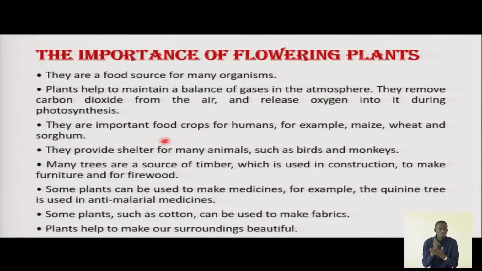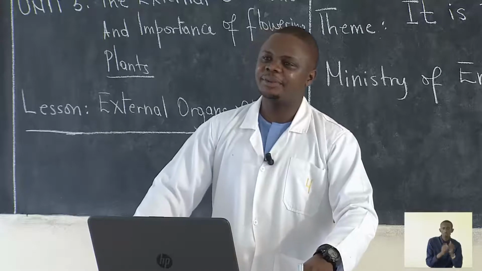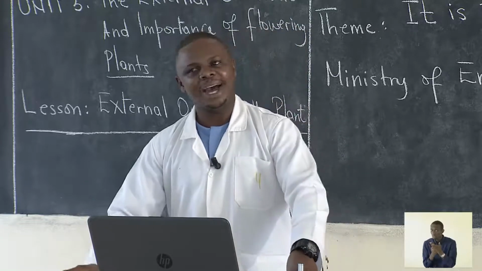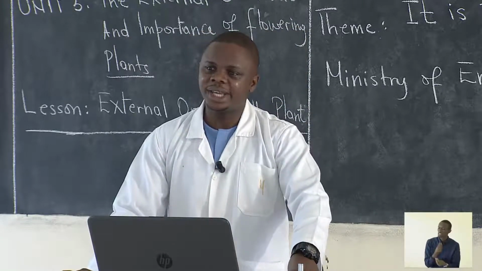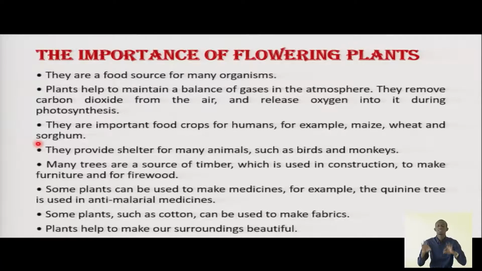Then there are important food crops for humans. For example, maize is a flowering plant. Wheat, of course, most of you eat bread. You like eating bread, and if you do so, you can't forget the function of wheat. And then sorghum. You like drinking porridge. That means you know how sorghum is very important.